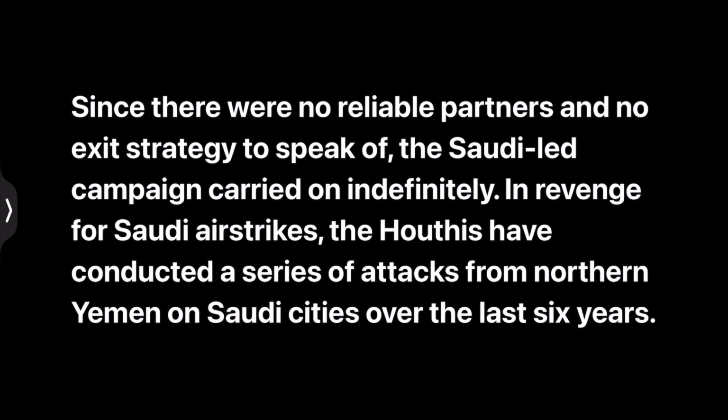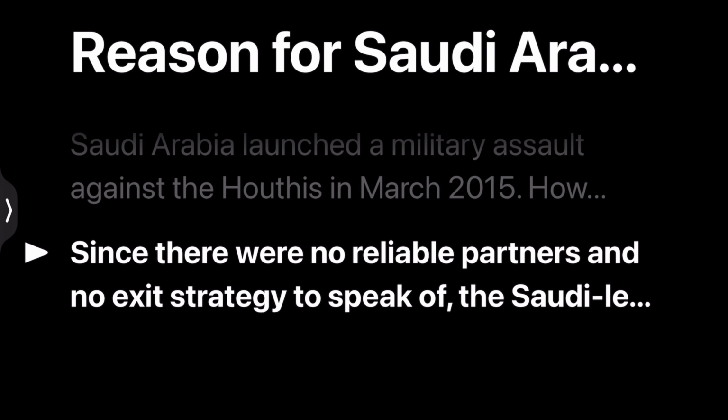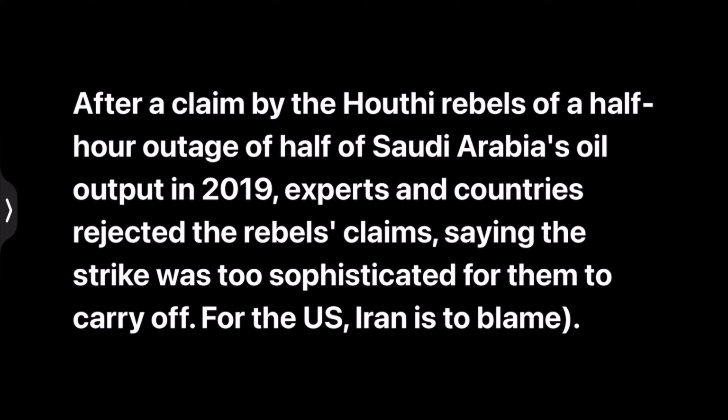In revenge for Saudi airstrikes, the Houthis have conducted a series of attacks from northern Yemen on Saudi cities over the last 6 years. After a claim by the Houthi rebels of a half-hour outage of half of Saudi Arabia's oil output in 2019, experts and countries rejected the rebels' claims, saying the strike was too sophisticated for them to carry off. For the US, Iran is to blame.